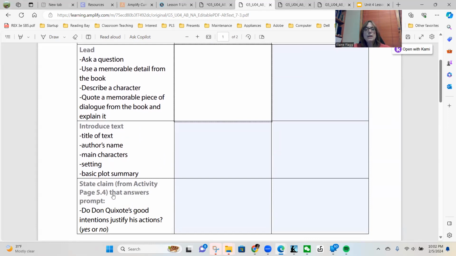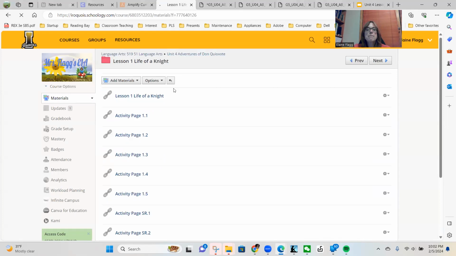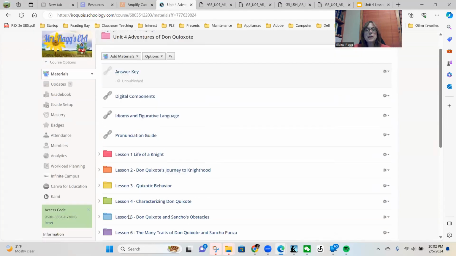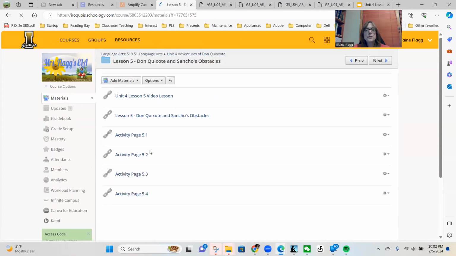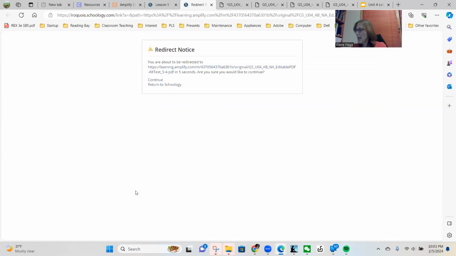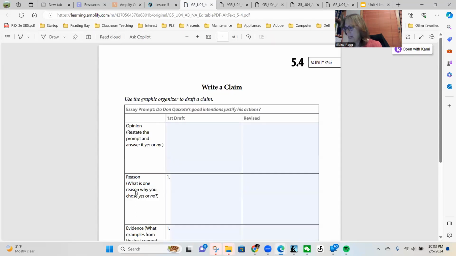Now, one of the things that you're going to need to do is to look back at activity page 5.4. So let me go to 5.4 as well. And 5.4 is on page 81. Do you see how you stated your opinion to the essay prompt?